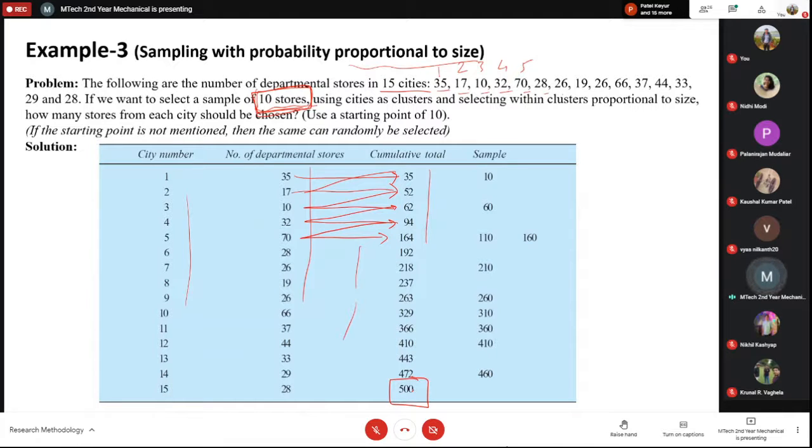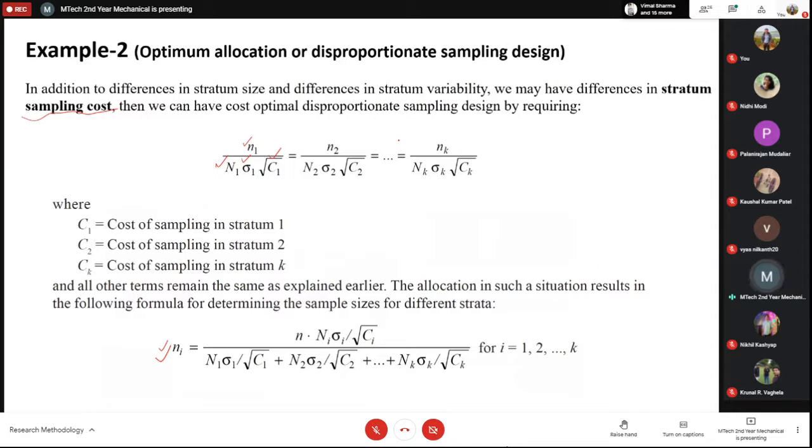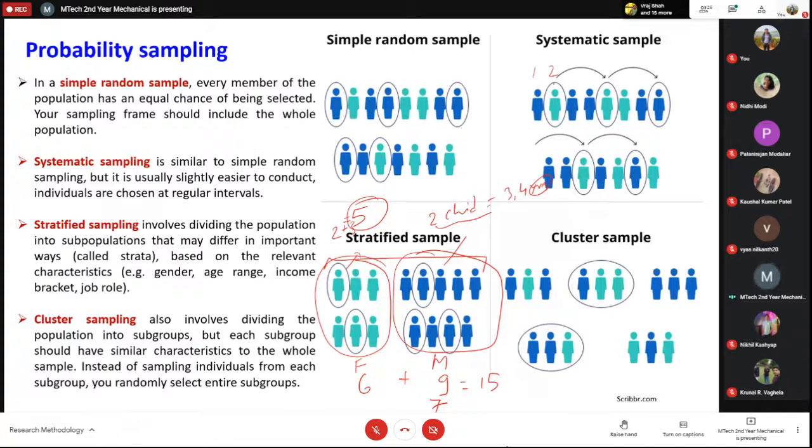You just select every 50th store, right? So wherever you start, you take an interval of 50 stores and then you should be fine. So it is saying that use a starting point of 10. In case the starting point is not mentioned, then you can actually select any one as the starting point. For example, in this case, if I say that start from 2, then you will start from 2.